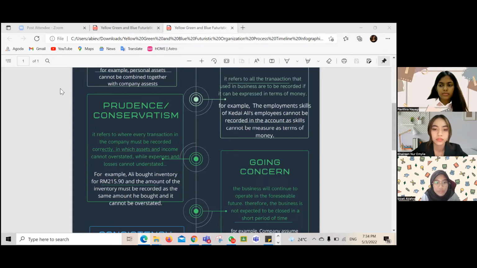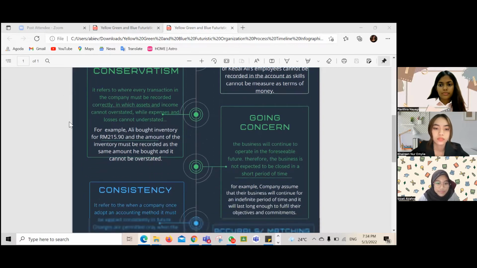It cannot be overstated, so if the amount is 215 ringgit 90 cents, Ali cannot overstate it even by 1 cent. So I'll be passing to my friend next.